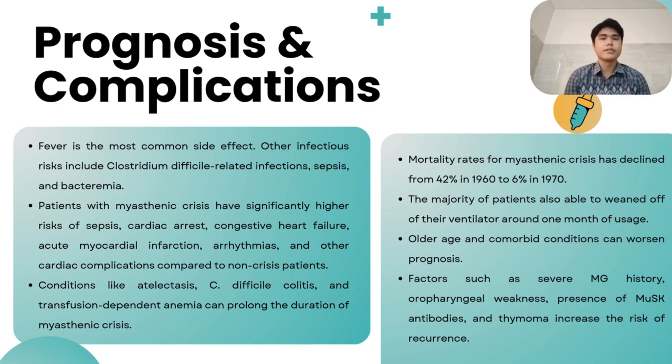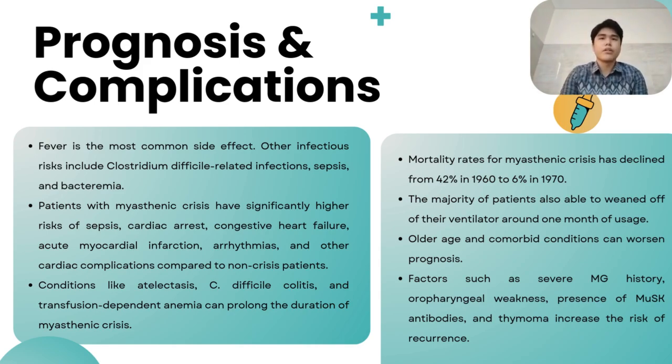However, some factors appear to inhibit a good prognosis, such as the patient's age and comorbidities. Also, a history of severe myasthenia gravis or variant weakness, muscle-specific tyrosine kinase antibodies or MuSK antibodies, and thymoma increase the recurrence risk of myasthenic crisis.